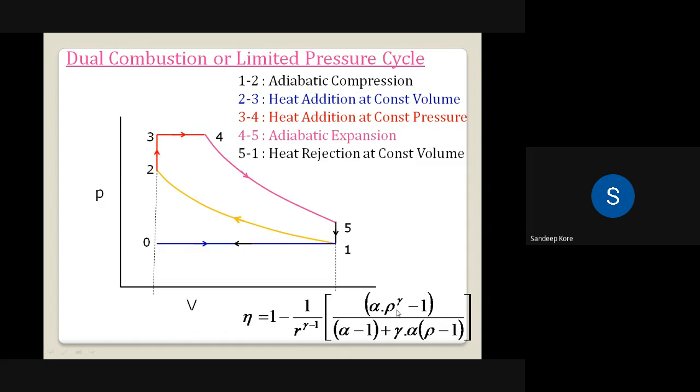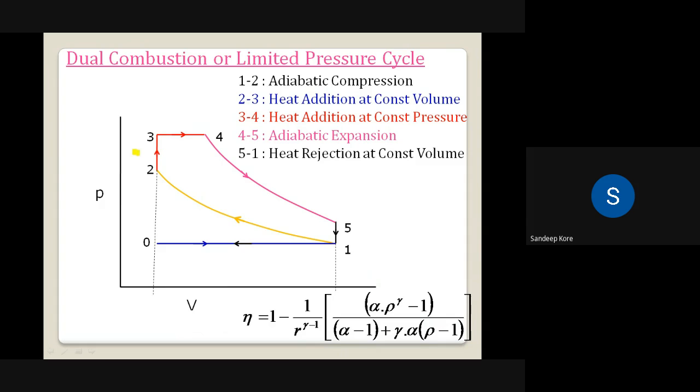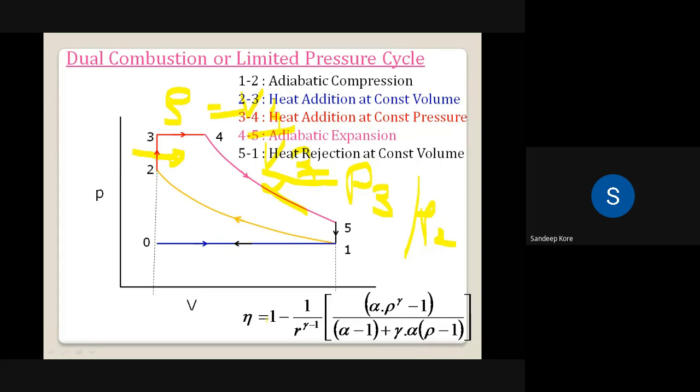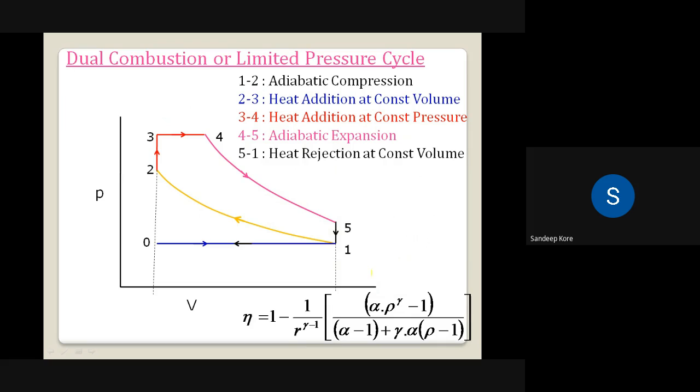Okay. Now you may ask, what is this alpha? This alpha is called the pressure ratio. Alpha is called the pressure ratio during this constant volume heat addition. So alpha is equal to P3 by P2, that is the pressure ratio. And rho is the cutoff ratio. Rho is equal to V4 by V3. And compression ratio, you already know, V1 by V2 is the compression ratio. Okay. So in this way, we can find out the efficiency of the dual cycle.